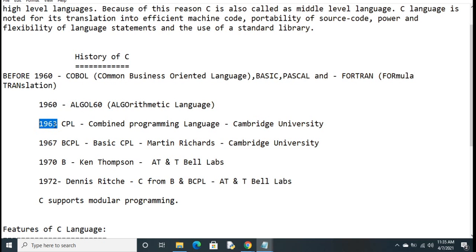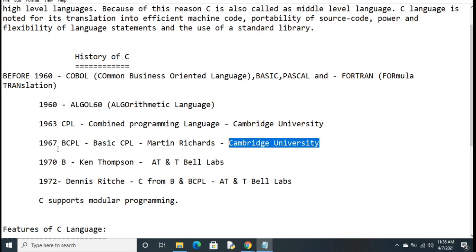In the year 1963 they modified this programming language and developed CPL, Combined Programming Language, by Cambridge University. In the year 1967 it was remodified and the BCPL language was introduced, developed by Martin Richards, also at Cambridge University.